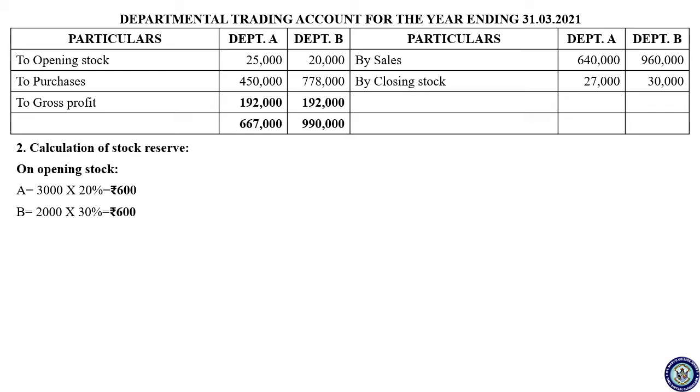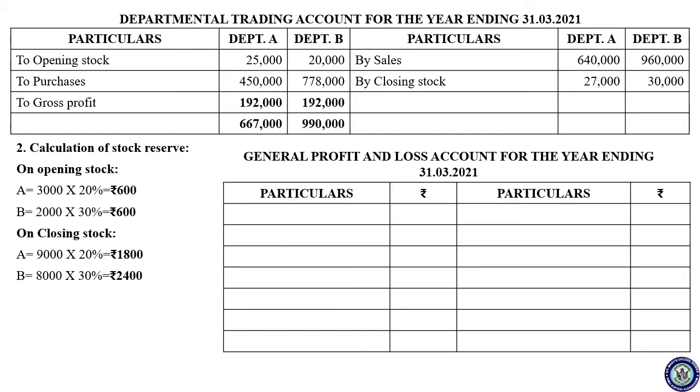Similarly, do it for closing stock. So find the stock reserve on closing stock. On closing stock, that is 9,000, which is included in the closing stock of A department, then you have to take the rate of gross profit of B department. For B, it is 8,000, which is included in the B department's closing stock, but you have to take the rate of gross profit of A department.